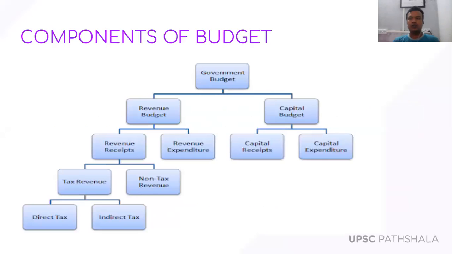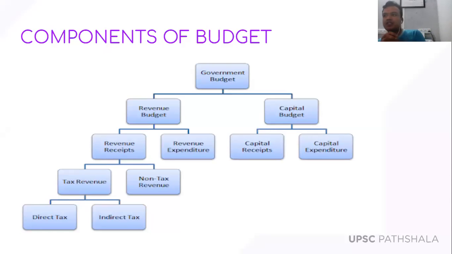Today I'm going to discuss in detail a very, very important part, that is the various components of the government budget. Fine. The government budget consists of two important accounts. One is called the revenue budget and the other is called the capital budget. Revenue budget means from where the government is going to receive money and where the government is going to spend on the revenue aspect. That is what is called the revenue budget.